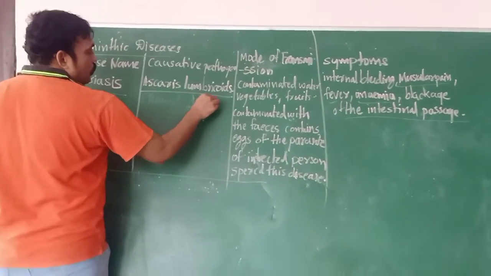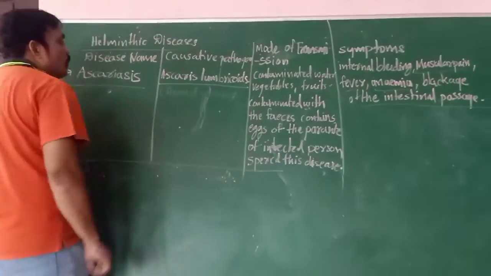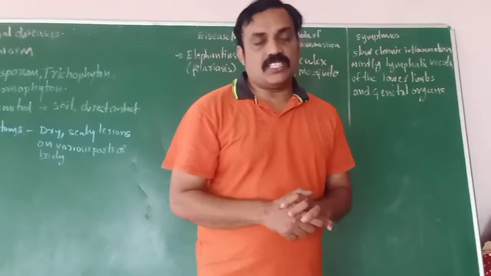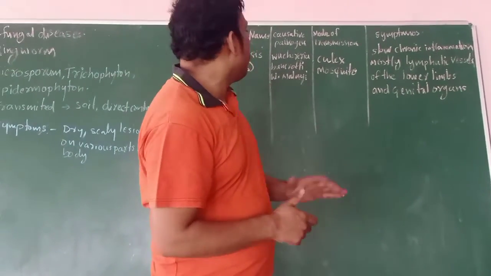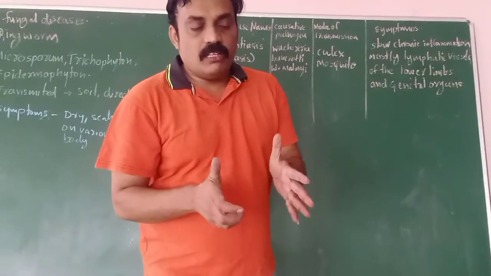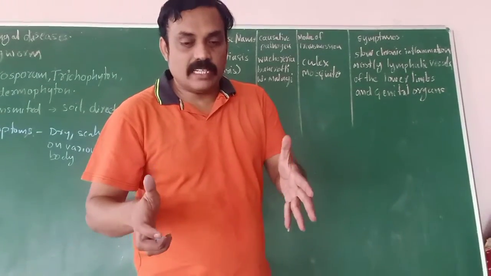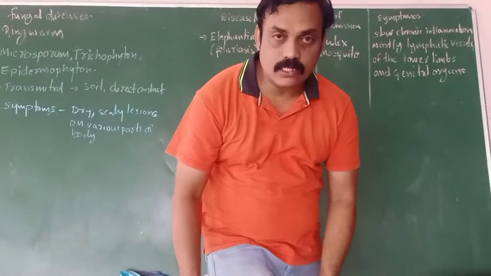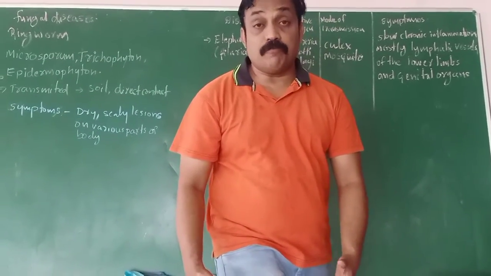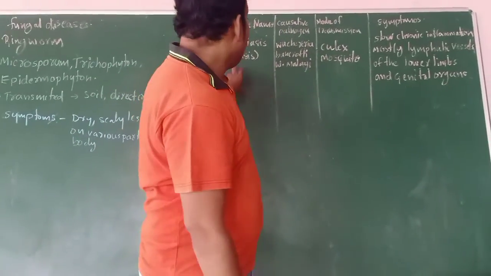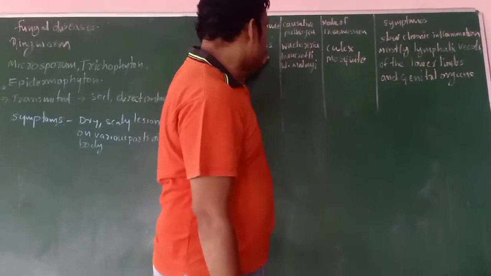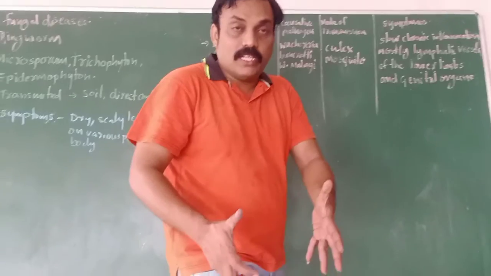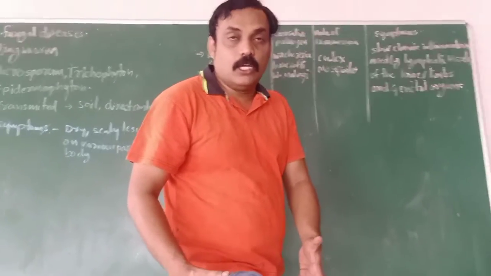Roundworms also. Okay, the disease name is Ascariasis. Now, what is another helminthic disease? Elephantiasis. What is the meaning of elephantiasis? That is the elephant foot like size. That means the lower limbs are increasing, swelling like an elephant foot, so that the name is given elephantiasis. The lower limbs increase in size, with increased swelling.